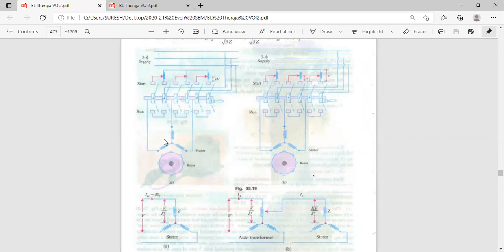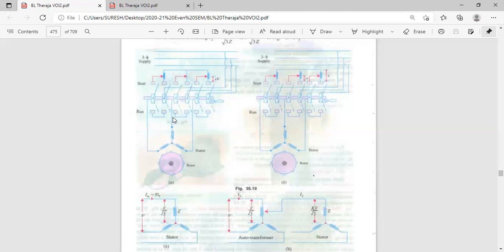Initially, to these stator 3 windings, we are connecting the auto transformer. If you connect these switches to these pairs, the first 2 switches go to this auto transformer, the second 2 switches to this line and this line, and the third switch to this line and this line. Initially, for starting purpose, we are connecting the auto transformer windings to the stator. Once the speed of the rotor reaches 70%, is there any necessity of this auto transformer? No, sir. There is no need. That's why we'll remove these switches and place them on these contacts.